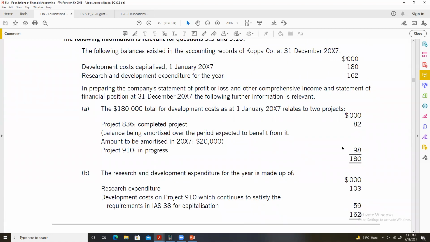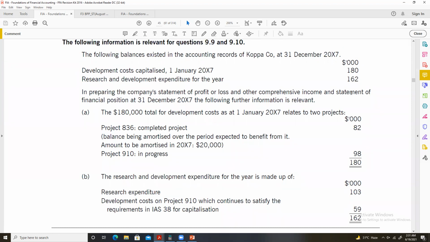By looking at the breakup, we need to evaluate how much, out of the $180,000 and $162,000, should be charged to the statement of profit and loss, and how much should be recognized in the statement of financial position as an intangible asset. Now here, project 836 is a completed project and the amount spent on this project is $82,000.